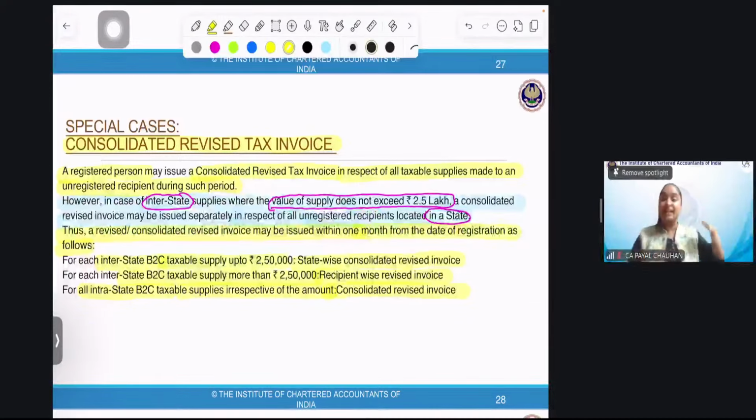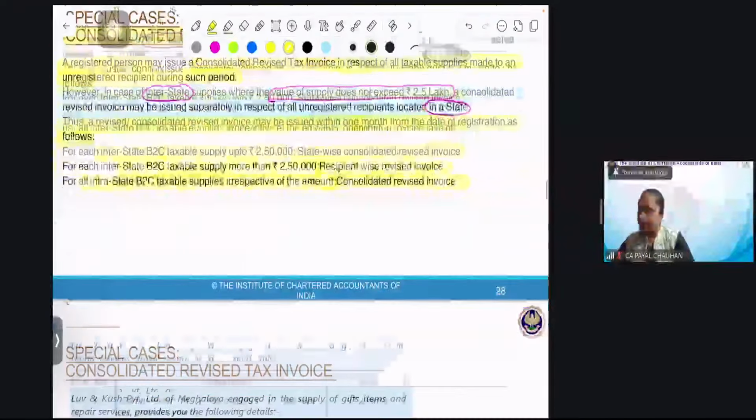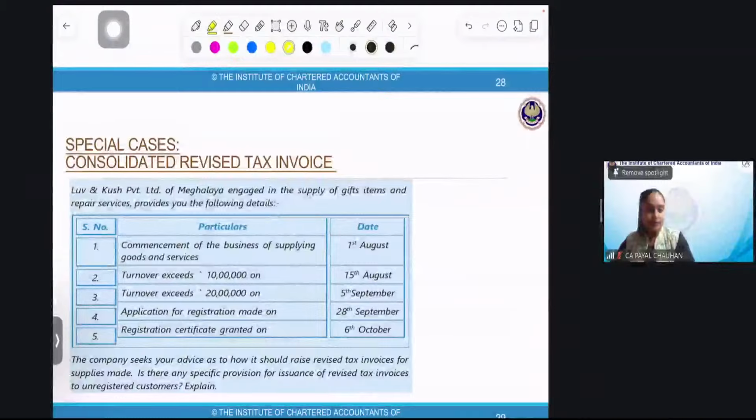But if it is interstate, means one state to another state, then we'll look at the amount of the invoice. If the invoice is up to 2,50,000 rupees, consolidate all the invoices and make a single invoice state-wise. But if the value of the invoice exceeds 2,50,000 rupees, then per recipient, I have to make a consolidated revised tax invoice. Did you people get it?